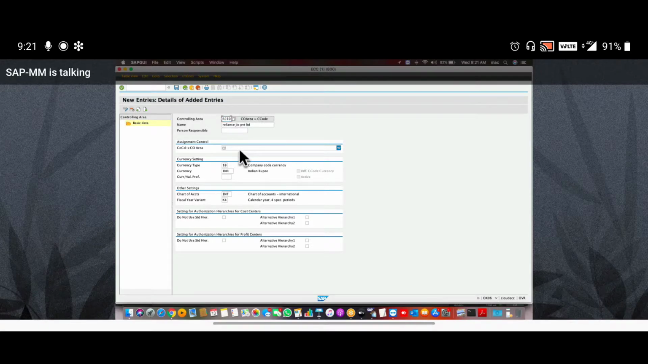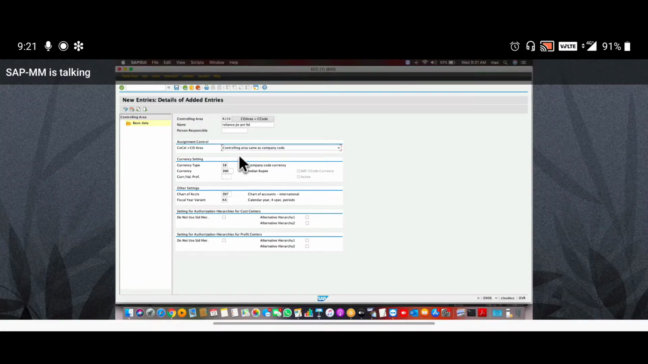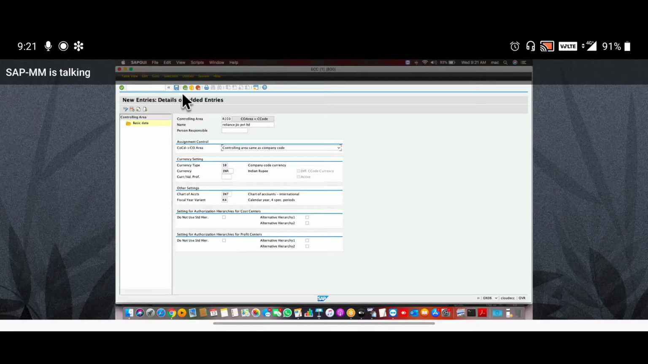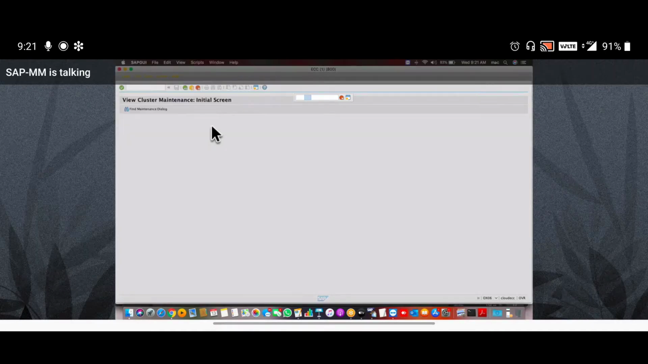Okay. Here, give assignment control as one. Controlling area same as company code. Okay, and save it.